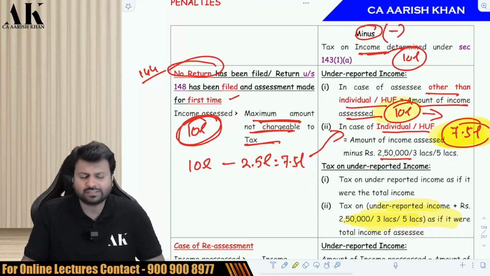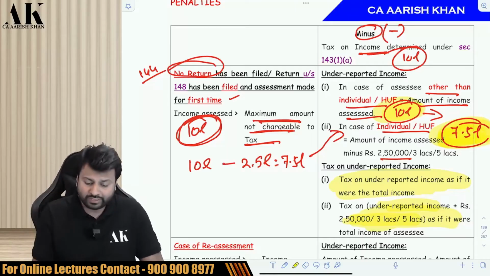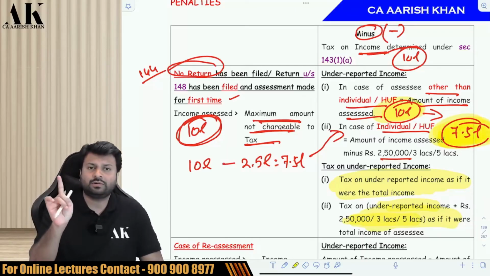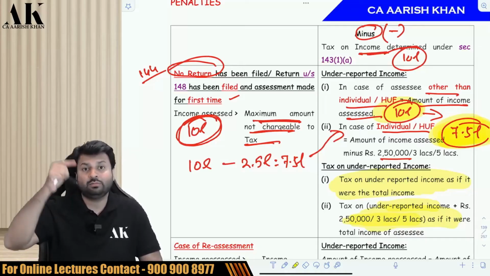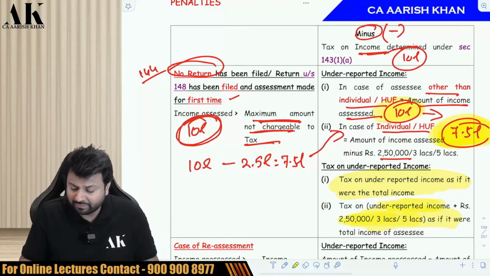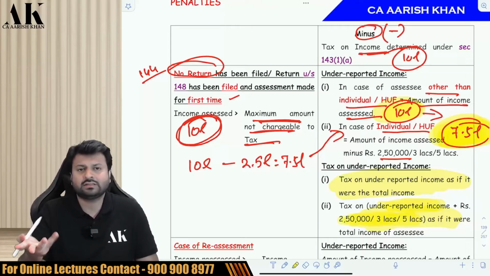Similarly, in case of company, LLP, you can directly compute tax on 10 lakh rupees. So when you are computing in case of individual, HUF, don't compute tax on 7.5 lakhs. You have to compute tax on 10 lakhs in both the cases. In case of individual, HUF, 7.5 plus basic exemption limit, and in case of others, directly on 10 lakhs.